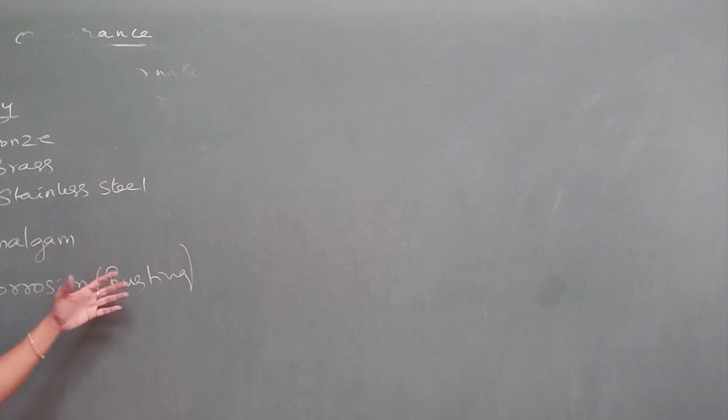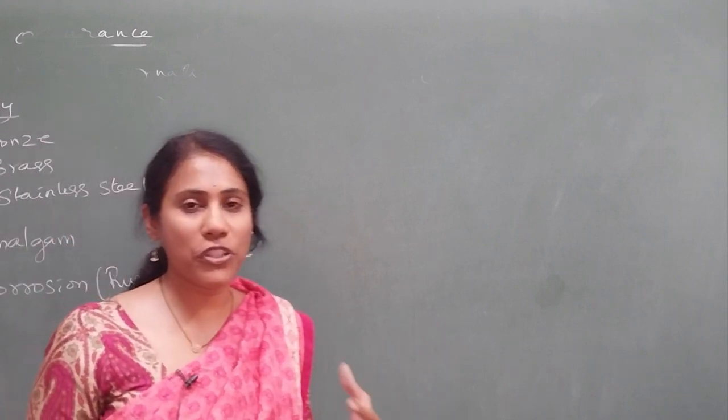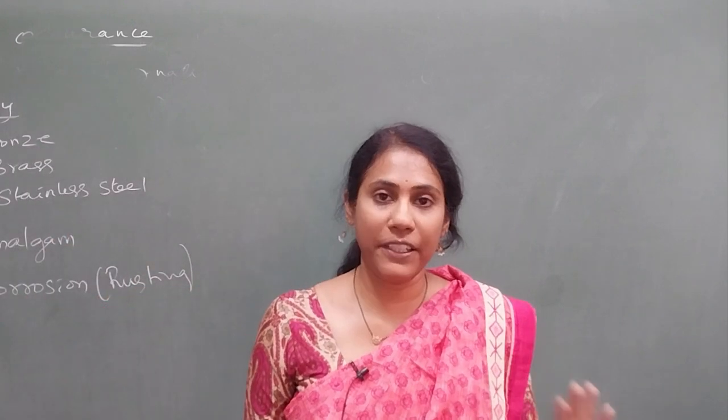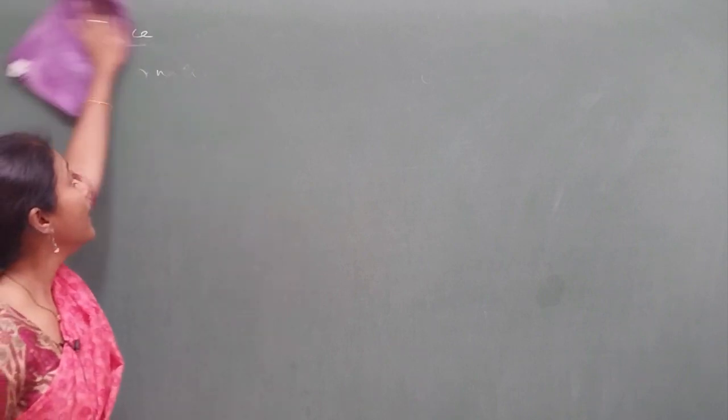So the reason for rusting, examples of rusting, and methods to prevent rusting, all of them, just their definitions and examples, try to remember. This chapter is very, very important. I took more time to explain this chapter because it is really important. You can very nicely score marks from this chapter.